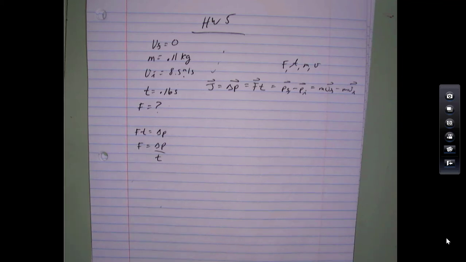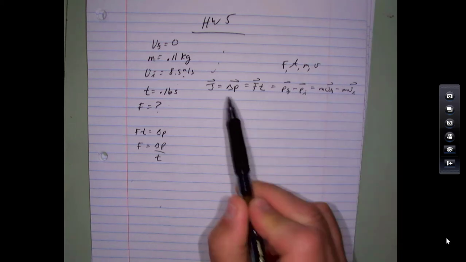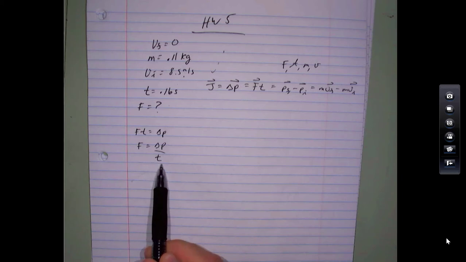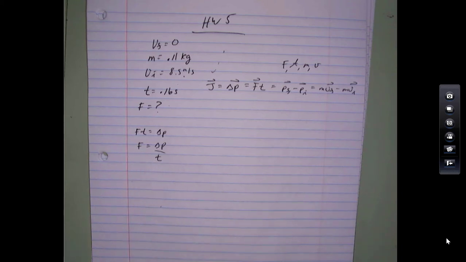Probably when we were talking about Newton's laws, you were thinking there should be a time component involved with the force, and there is, and it comes about in this impulse relationship. People have survived parachutes not opening because, with the same change in momentum, making the time larger makes the average force smaller.